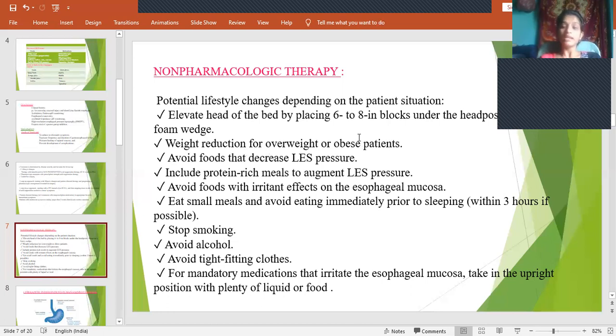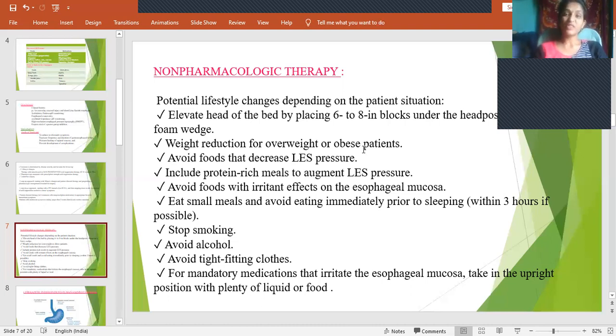And then weight reduction for overweight or obese patients. Why? In case of obese patients, the intra-abdominal pressure will be increased due to his tummy. He'll be having more intra-abdominal pressure, right? So thereby it also causes reflux of these contents into the esophagus. So we have to advise the patient for weight reduction in case of obesity. And then avoid foods that decrease the LES pressure. As I said in the etiology, some foods cause decreased LES pressure, so those foods should be avoided. And include protein rich meals to augment LES pressure, so that the LES pressure will be increased.